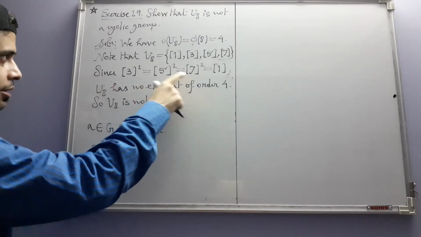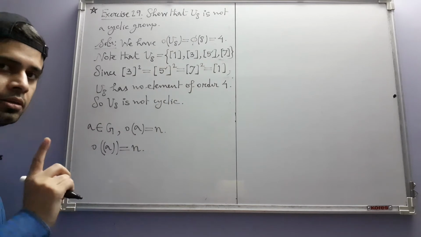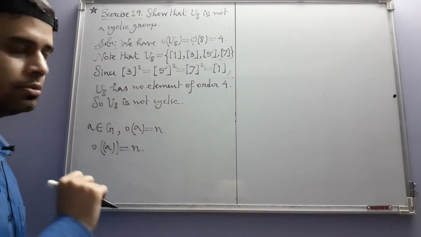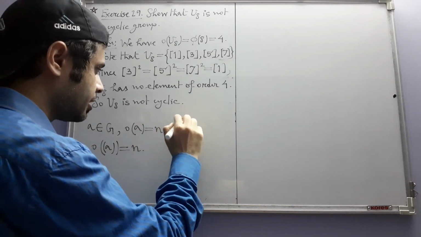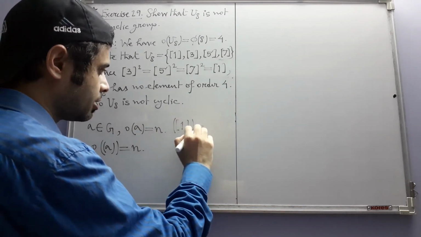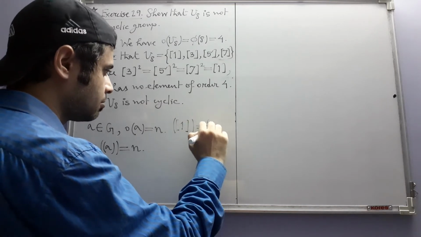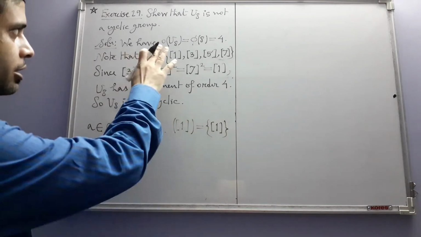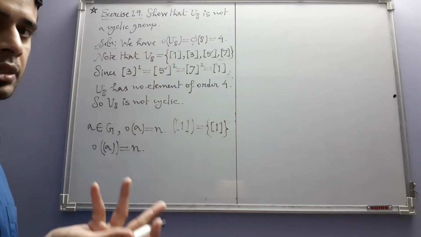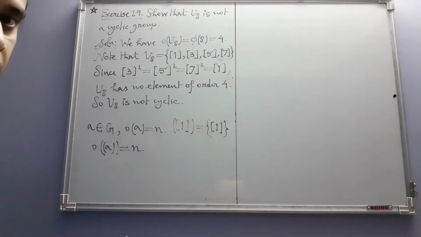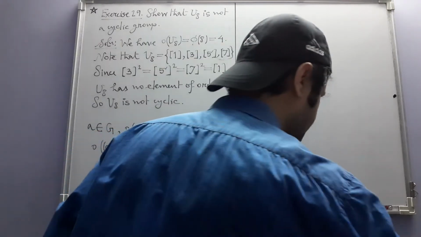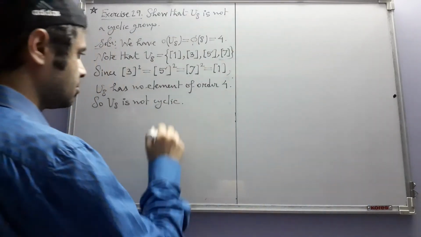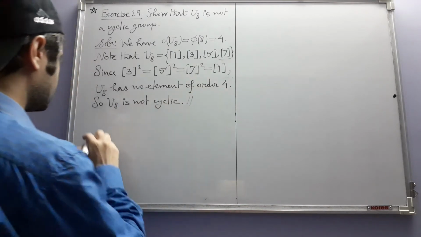So each one of these 3 elements will generate a cyclic subgroup whose order is less than or equal to 2, and the identity element will generate a cyclic subgroup whose order is 1, which has only the identity element. So none of the cyclic subgroups equal the whole group. So that just shows that the whole group cannot be cyclic itself. So that's why it is not cyclic.